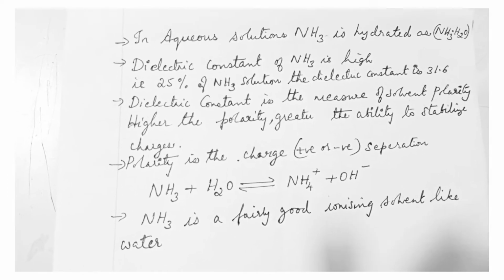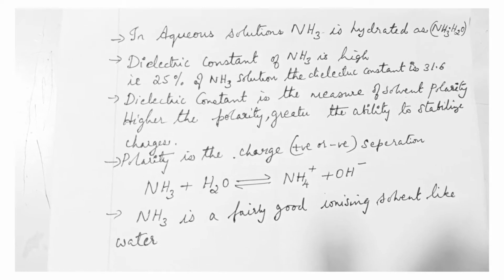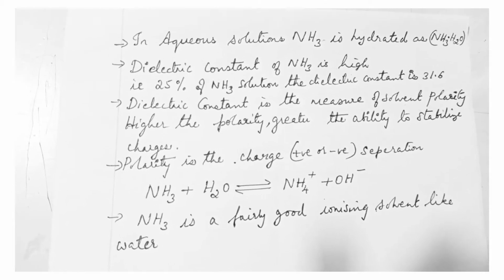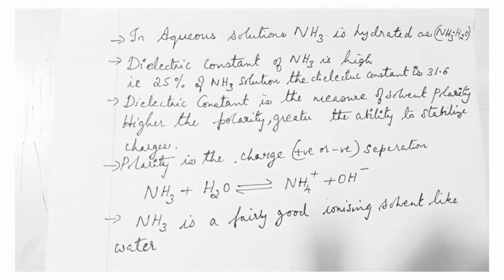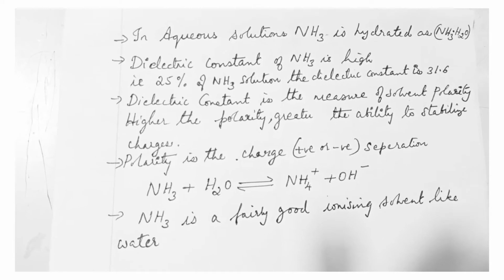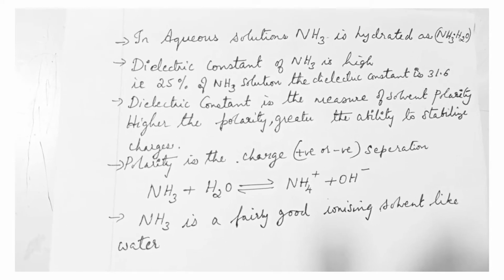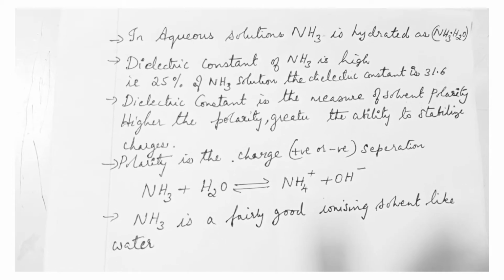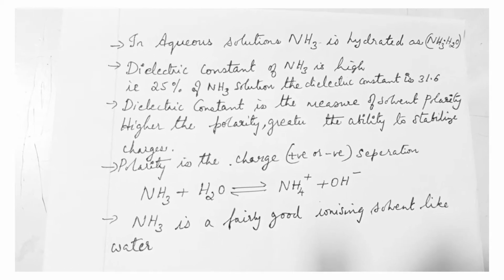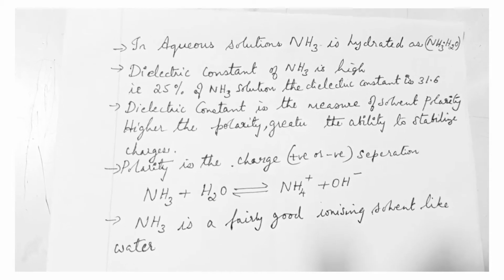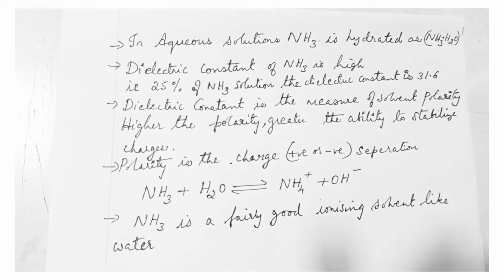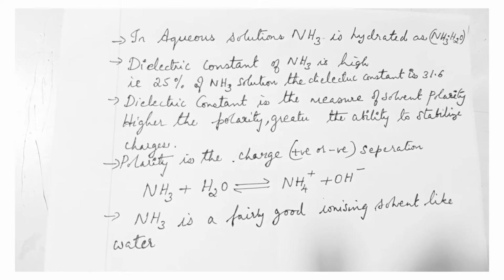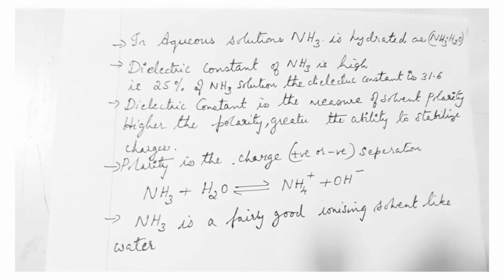So now you'll be asking me the question, what is this dielectric constant? Dielectric constant is just the measure of solvent polarity. When the polarity is higher, that means greater will be the ability to stabilize the charge. So when polarity is higher for both ammonia and water, these solvents will have a higher ability to stabilize the charges also. So that means charge separation.